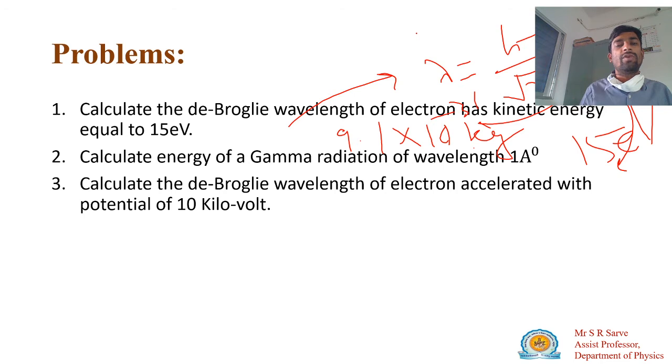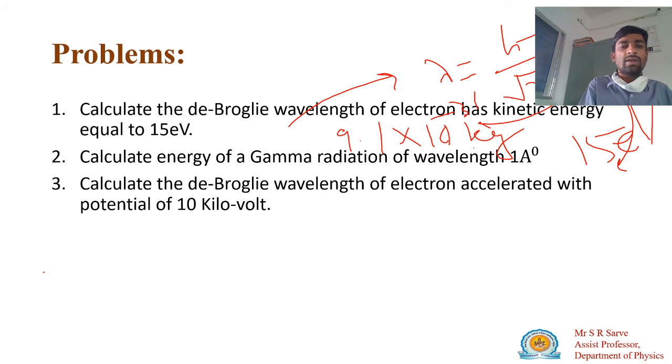Similarly, what is the second problem? Calculate the energy of gamma radiation of wavelength 1 angstrom. How will you solve this problem?